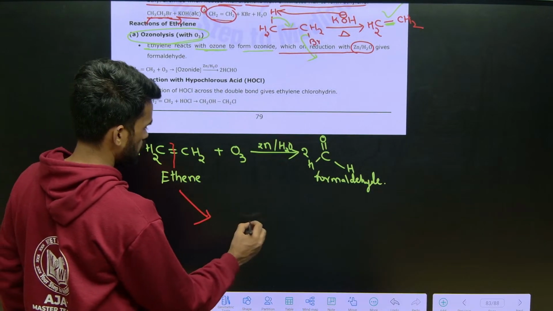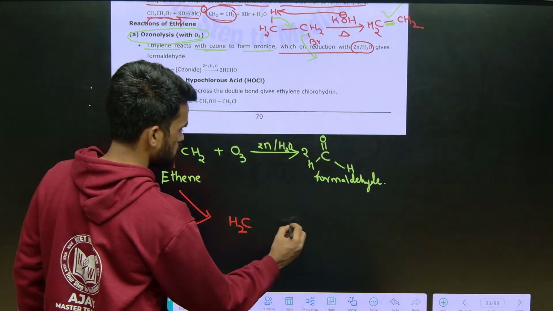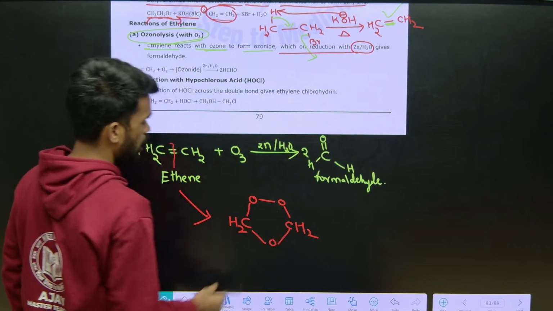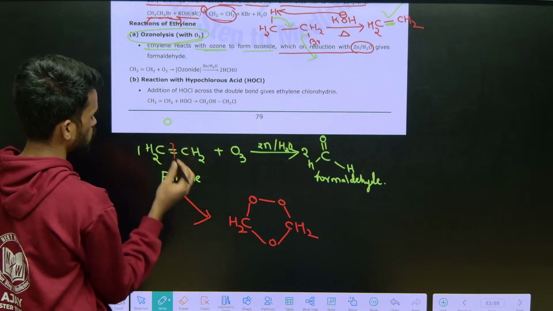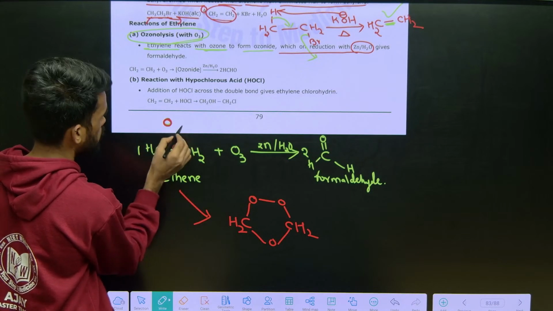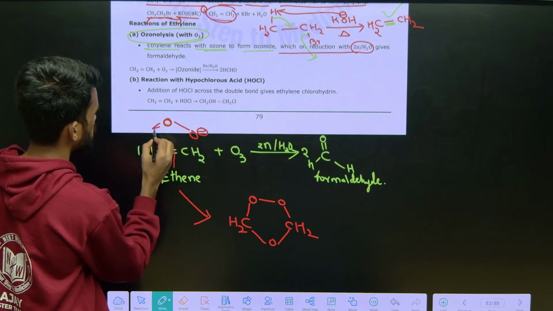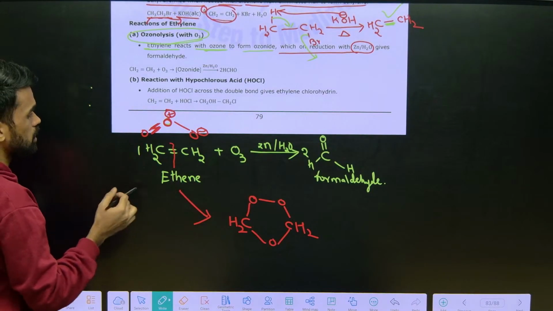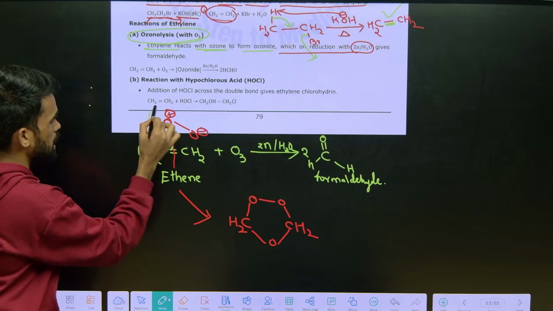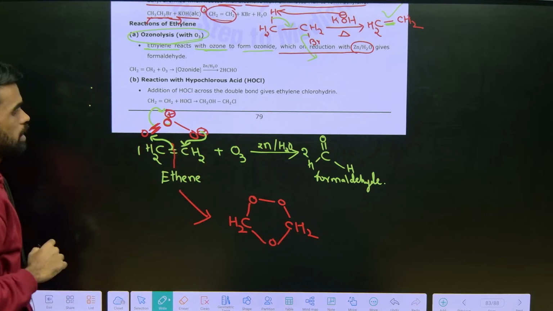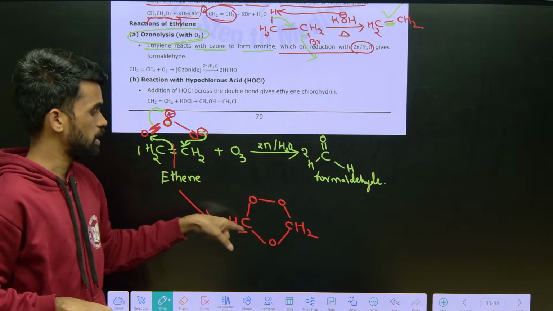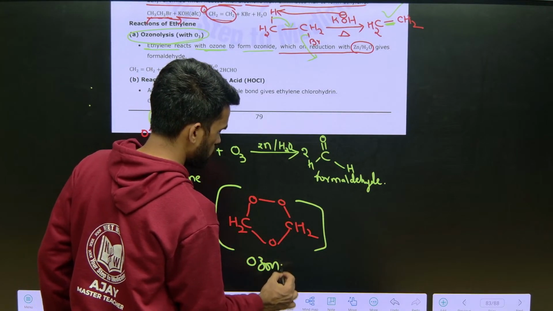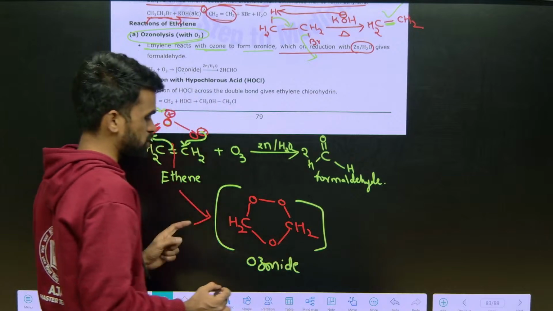See here, CH2, I am writing, like this. How is it forming? See, ozone is there now. Actually, the ozone structure looks like this: O minus O, like this, double bond here, plus charge here. So this oxygen will take these electrons and make a cyclic 3-membered ring that rearranges in this manner. So what is the name of this compound? I am saying ozonide. First the molozonide, then next the ozonide.